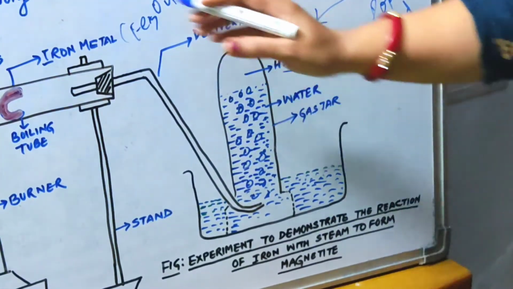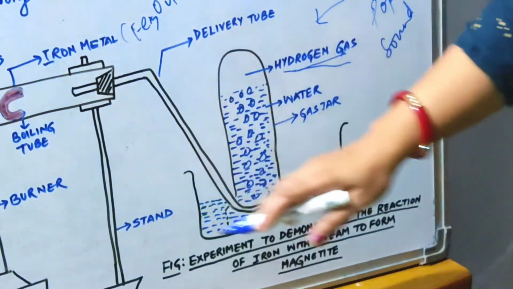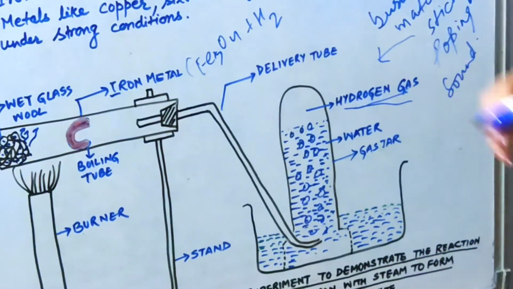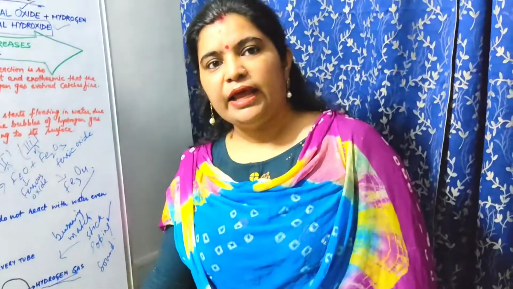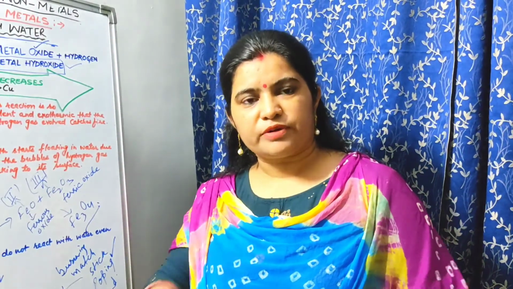Okay, so this is the whole experiment through which you can understand how this oxide has been formed. I hope children you have understood it very well and you will practice writing the reactions.